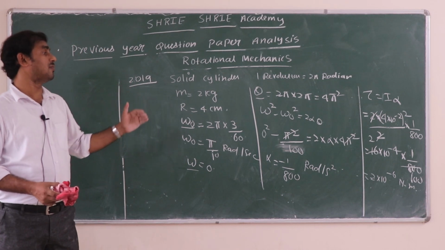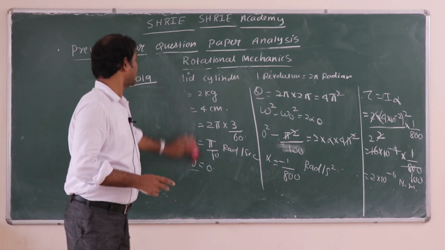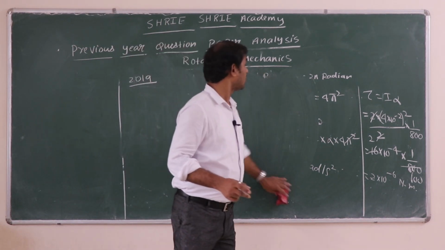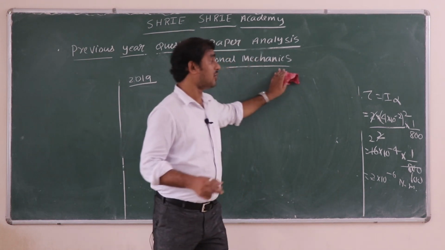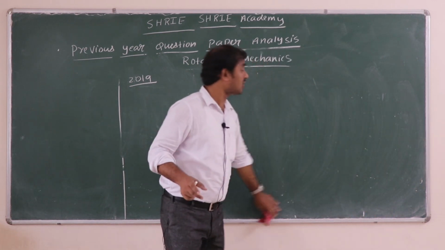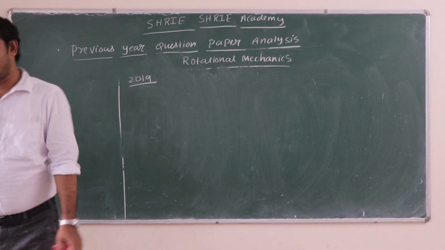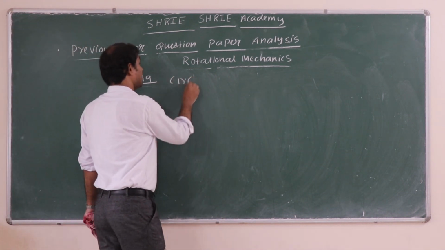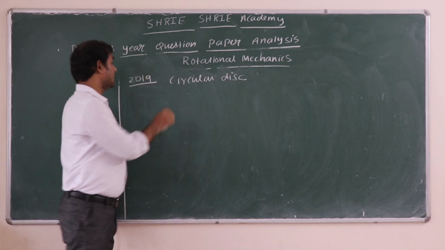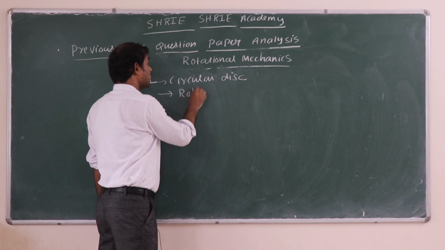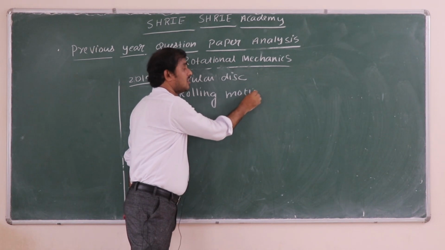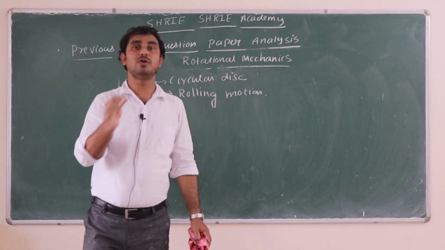They have asked about torque, right? Now let us go for the next one. The next one was talking about the work done to stop a rolling body. Remember, work done is equal to energy. A rolling body has rolling kinetic energy, right? They told us about a circular disc, so our figure was a circular disc. Circular disc is a keyword. Next they told rolling motion, another keyword, and he is asking what is the work done to stop this.